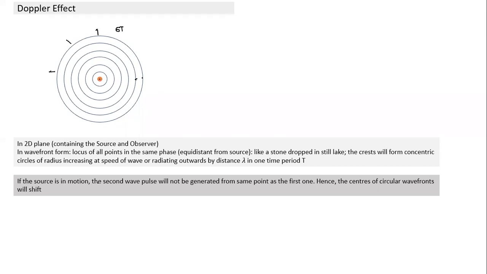If the source is in motion, the second wave pulse will not be generated from the same point as the first one. Hence, the center of the circular wavefronts will shift. All will not be concentric.